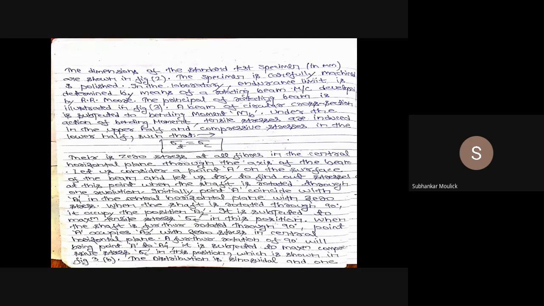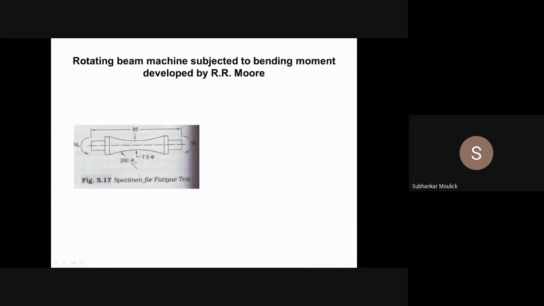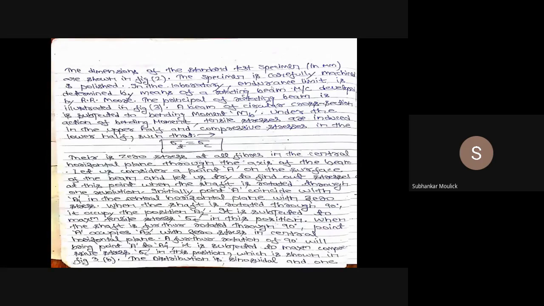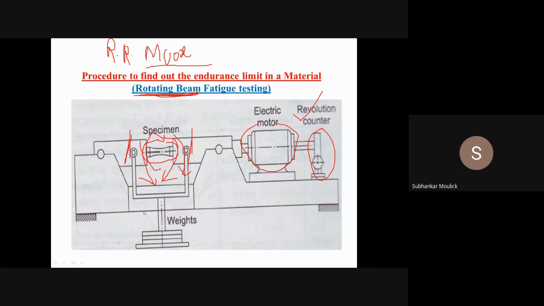The specimen is carefully machined and polished. This particular specimen you have to polish and machine carefully. In the laboratory, endurance limit is determined by means of a rotating beam machine developed by R.R. Moore. Since this particular specimen is completely rotating in nature, and it was discovered by the scientist R.R. Moore, it is known as the rotating beam R.R. Moore fatigue testing machine.